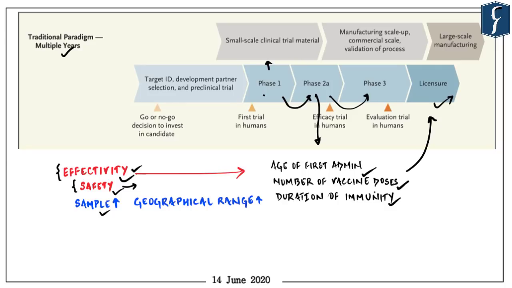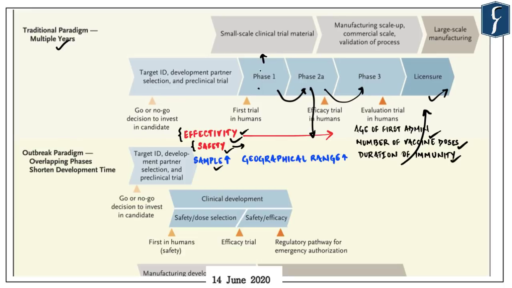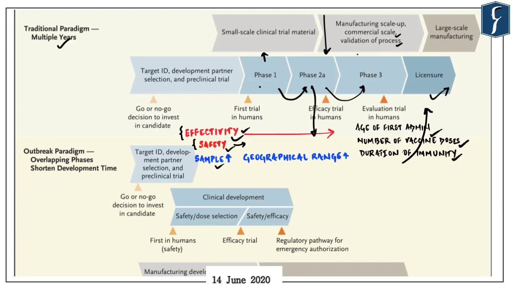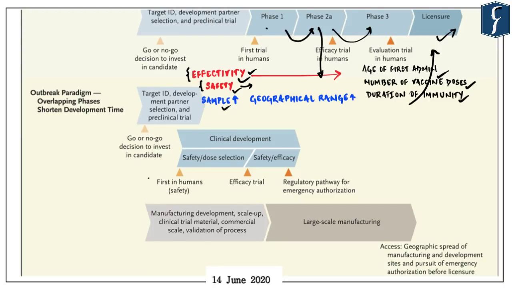Now, this is a normal course of action for any other disease, but COVID is, of course, unlike any other. So, normally, manufacturing scale up, commercial scale, and validation process start after it is seen that the vaccine is proving good in phase 2 trials. Because for phase 3 trials, we would be needing a lot of vaccines, and that is why manufacturing scale up occurs after phase 2. But look at COVID 19.